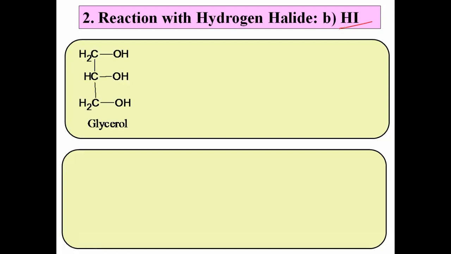Okay, this is our glycerol molecule. Yes, an example of a trihydric alcohol, also called a triol, having 3 OH groups. 2 OH groups are primary, 1 OH group is secondary. Now when this glycerol reacts with HI, what happens here? This HI is more reactive, and therefore all the 3 OH groups are replaced by iodine. In the first step, all the 3 OH groups are replaced by iodine.